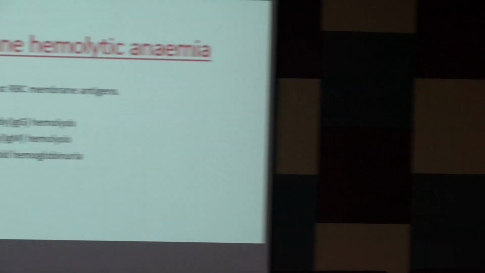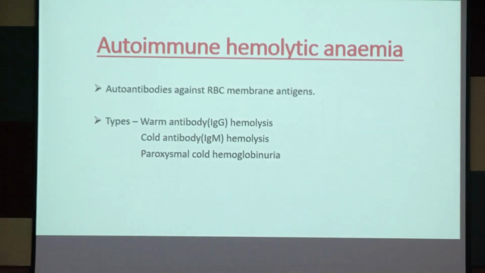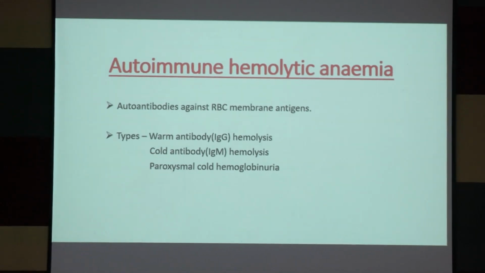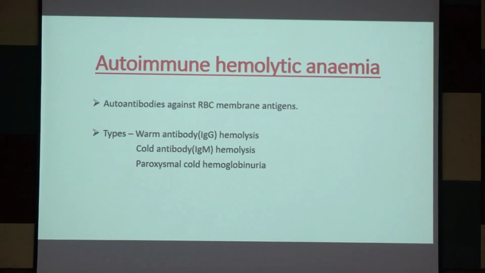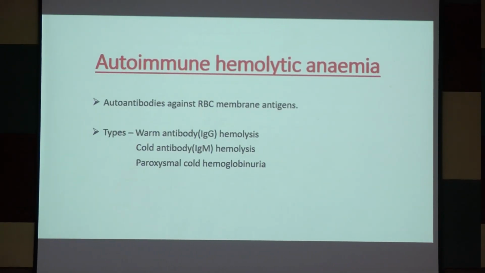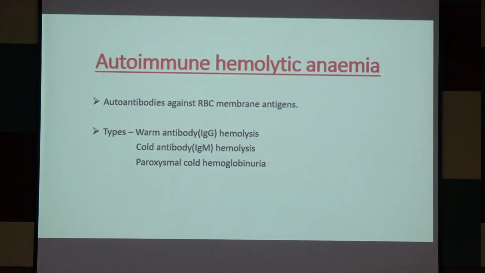Today our last topic, autoimmune hemolytic anemia. That is antibody mediated hemolytic anemia. It is of mainly two types, warm antibody hemolysis and cold antibody hemolysis. Warm antibody is of IgG type and cold is of IgM type. Another type, that is paroxysmal cold hemoglobinuria, is almost similar to cold antibody hemolysis.